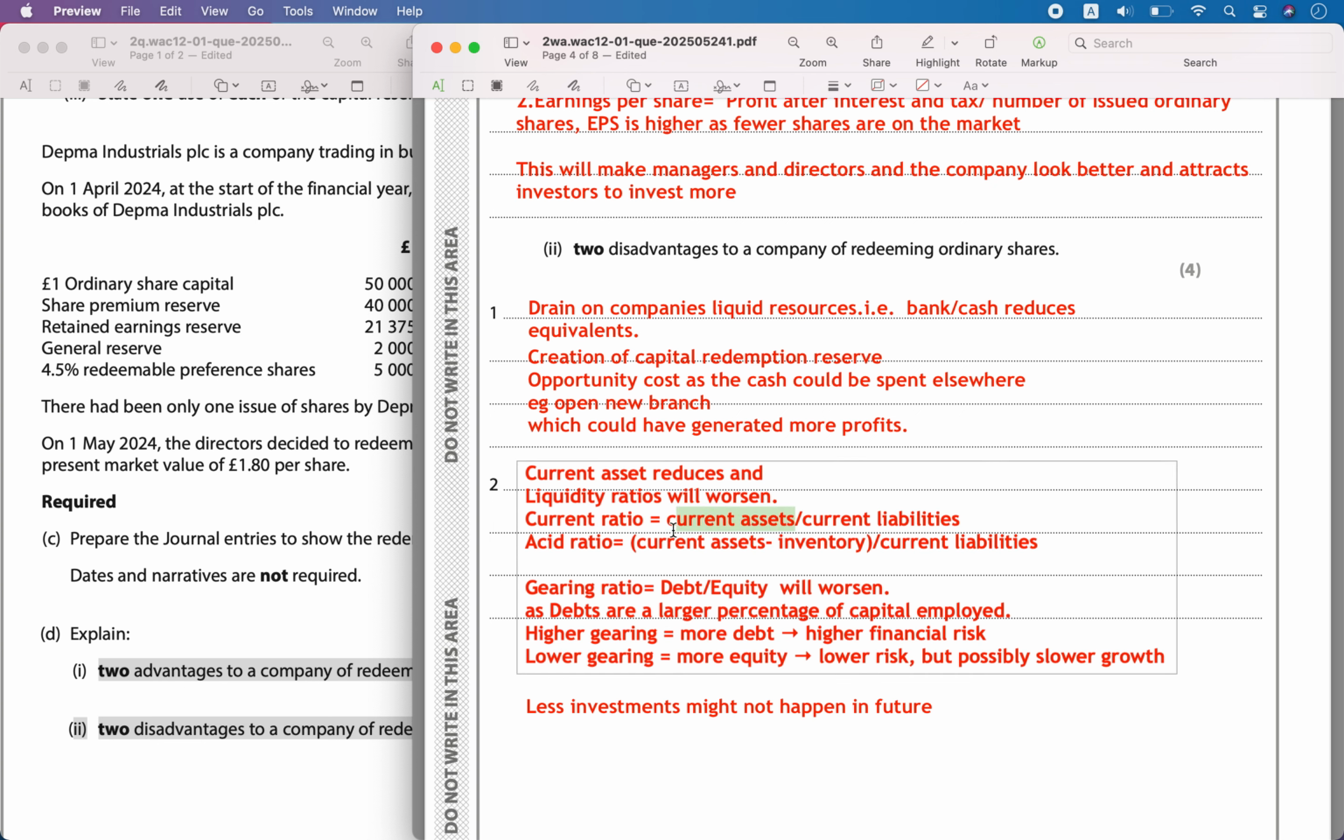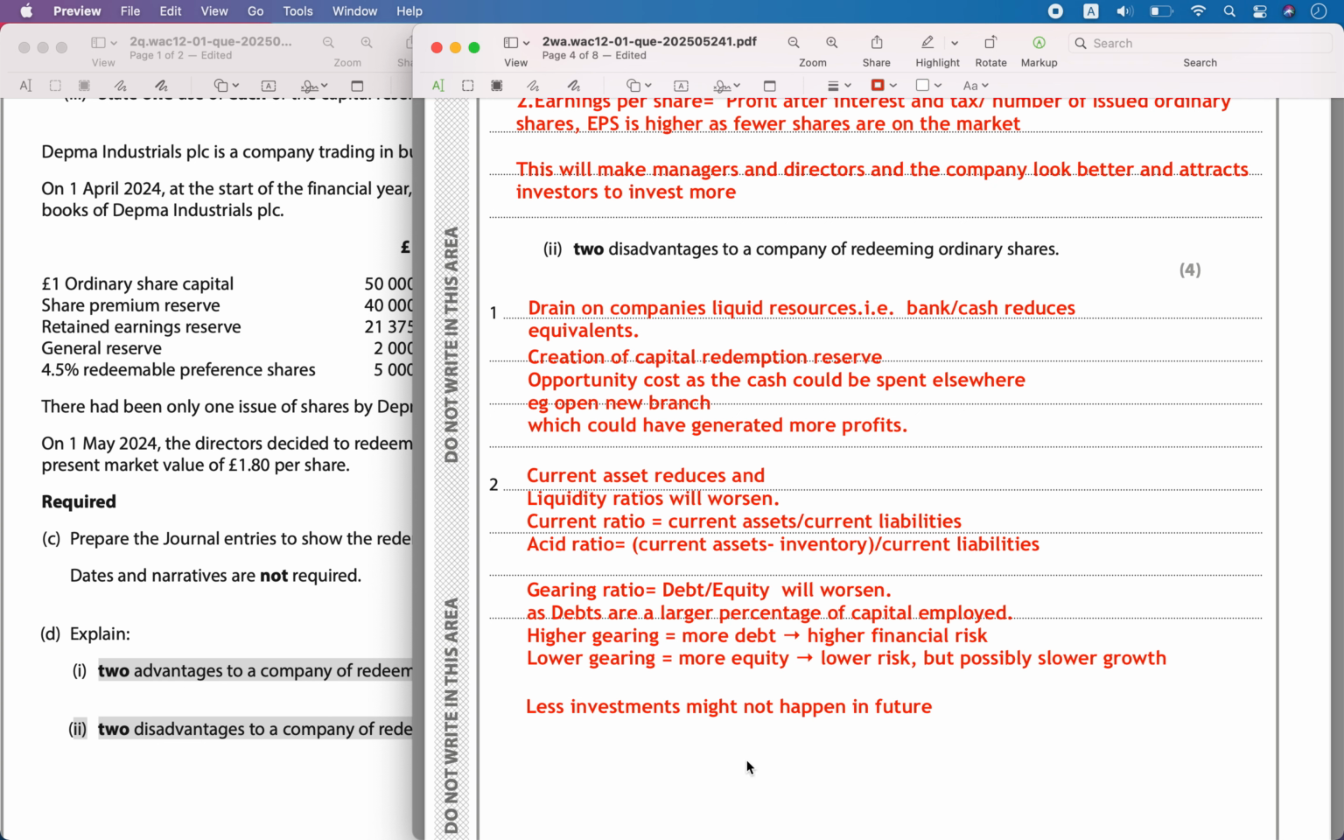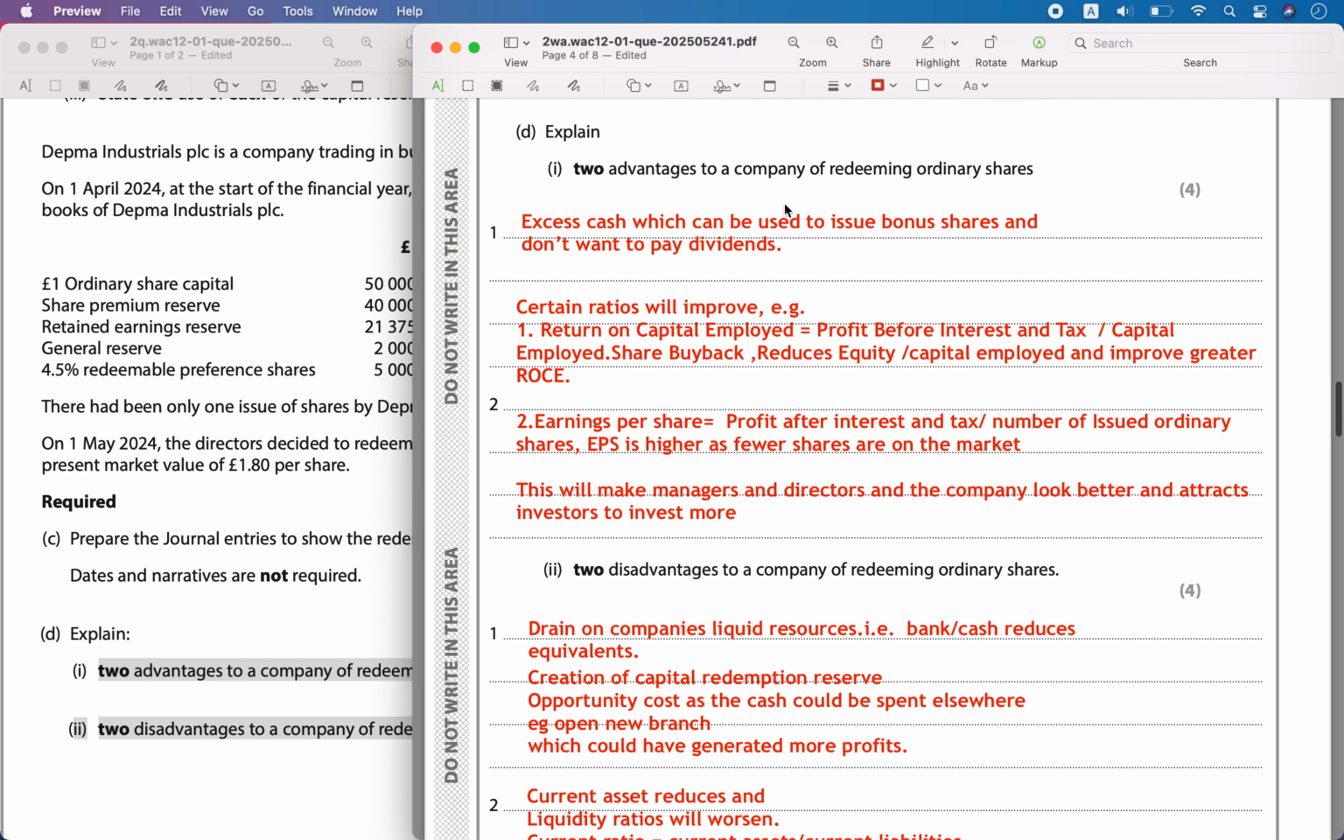So what about the current ratio? I will see that the current assets have reduced, bank, so the current ratio is less, the acid test ratio is less. I will know that the asset value is less, so I might not invest. So the certain ratios will also indicate that it is not a good investment for the company, and investments might not happen in the future.